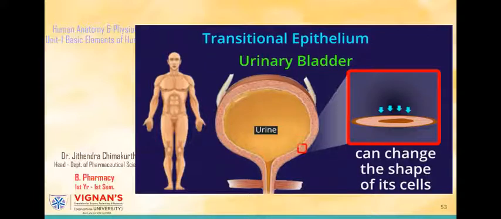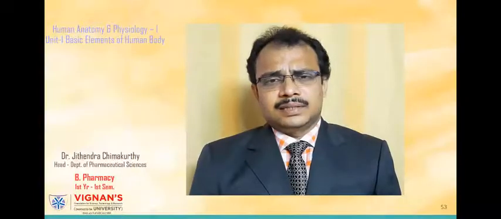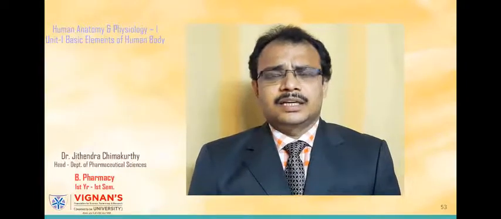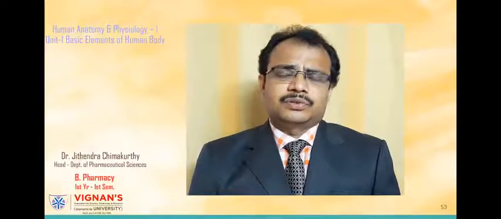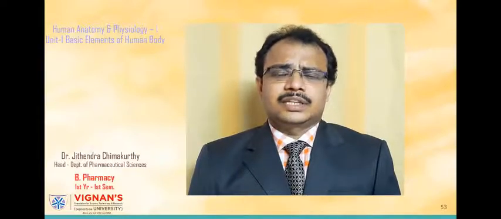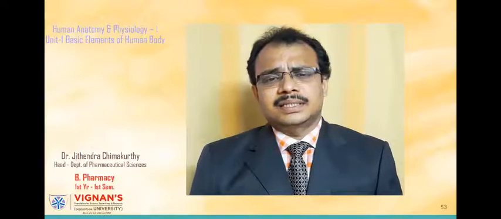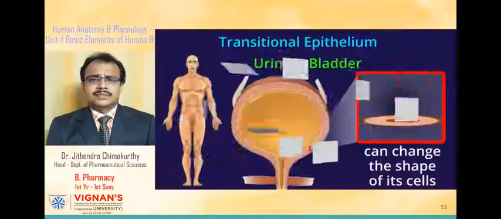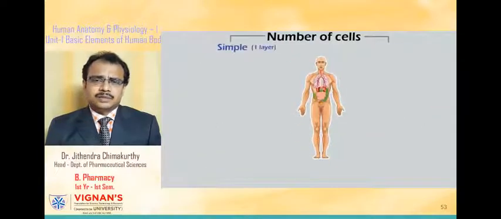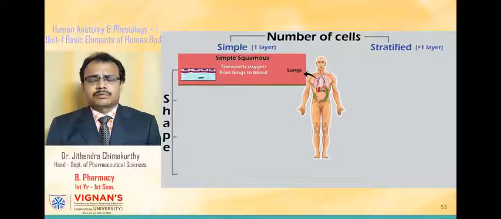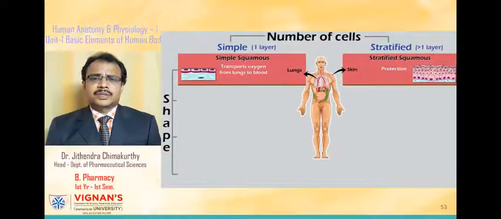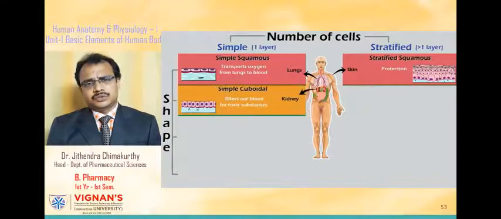Okay, so we're coming to an end of this session. And this is about epithelial tissues. So epithelial tissues can be classified into two types: simple epithelium and stratified epithelium. There are once again three different types of simple epithelium. They are squamous epithelial tissues, cuboidal epithelial tissues and columnar epithelial tissues.